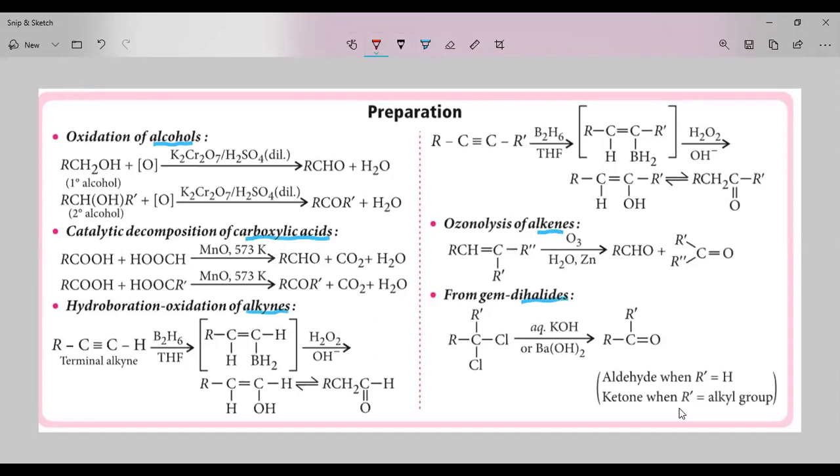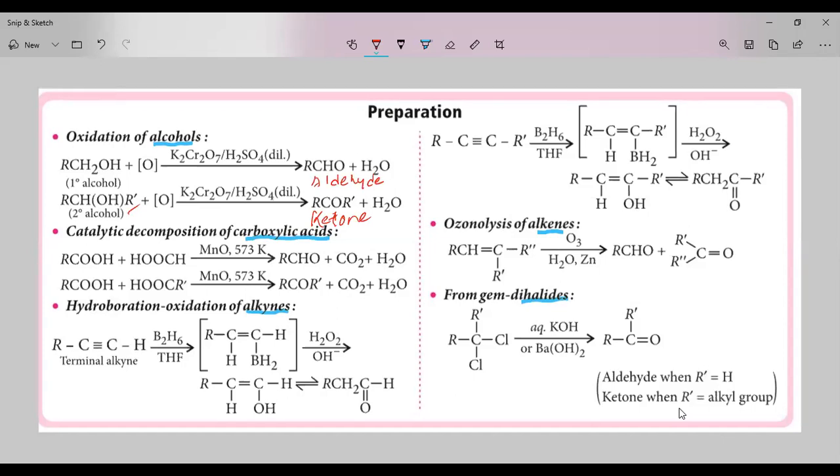Oxidation of alcohols. When alcohol undergoes oxidation with potassium dichromate in the presence of dilute H2SO4, this alcohol will be converted into the aldehyde, right? If you are taking a secondary alcohol, secondary alcohol gives ketone. Primary alcohol gives aldehyde. Primary alcohol will give aldehyde, secondary alcohol will give ketone.